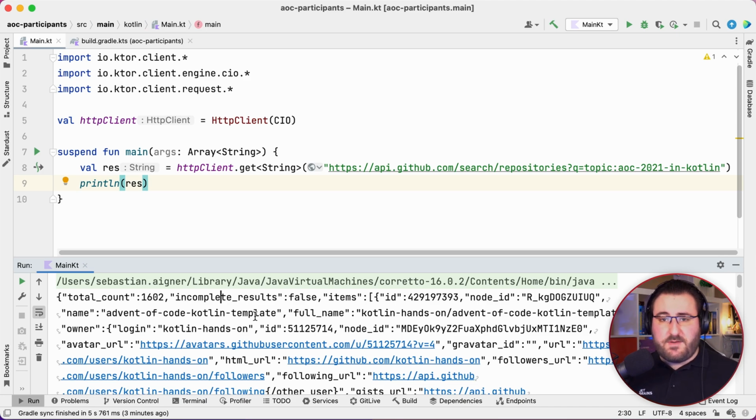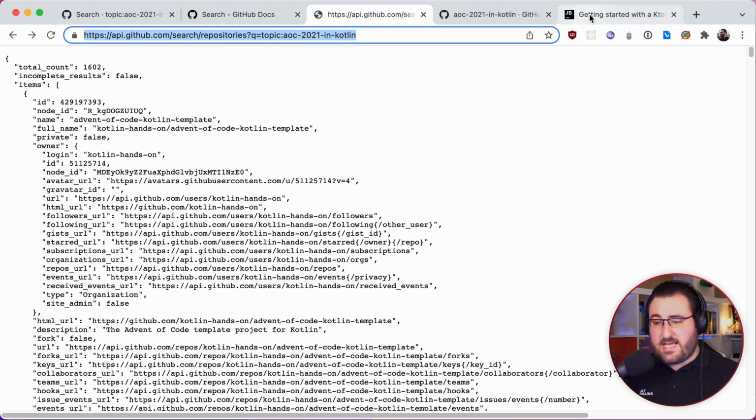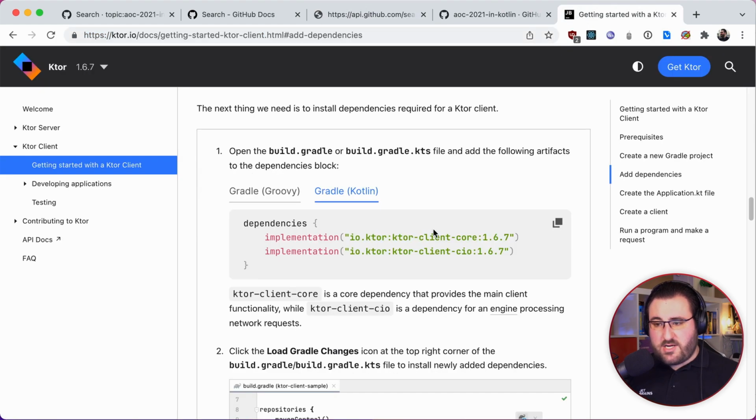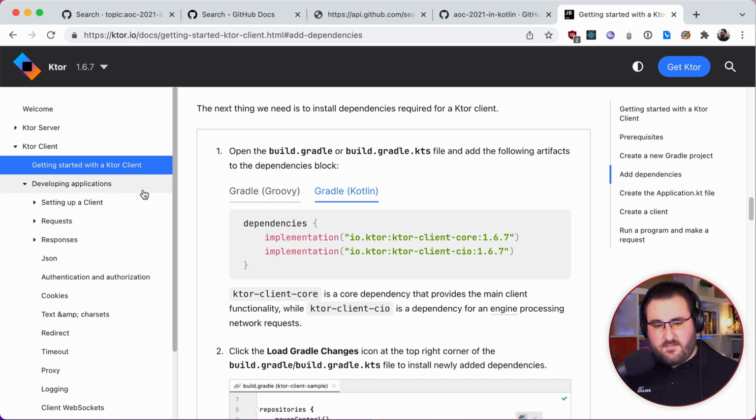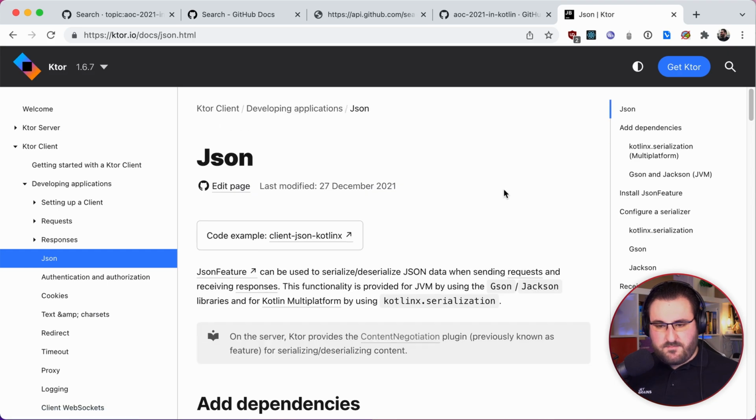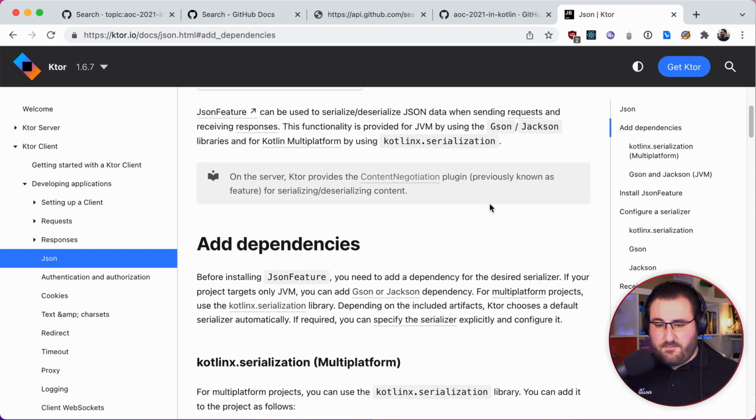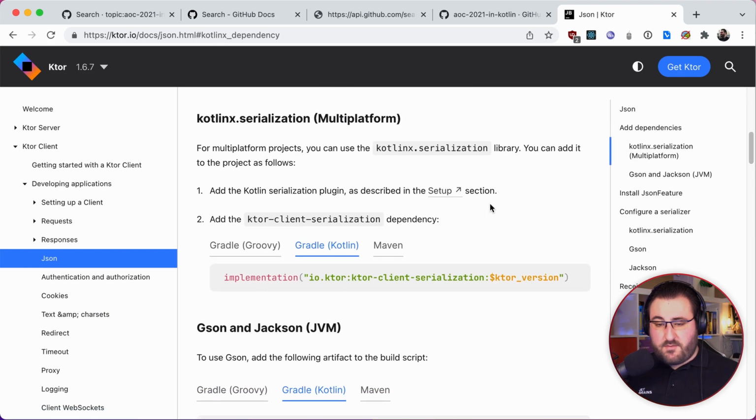Of course, if we wanted to be really hacky and do a quick and dirty solution, maybe we could work something out by using regular expressions, but we might as well just use a simple integration for actual JSON decoding. Because Ktor's clients actually have a wonderful integration with Kotlin Serialization, which is my go-to library for working with JSON. If we look in the Developing Applications tab and go to the JSON section, we can see that there's a couple of small configurations here, but really it's just a few steps that we need to follow to get started.